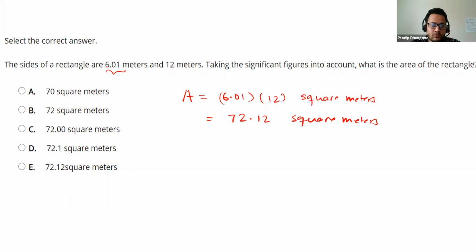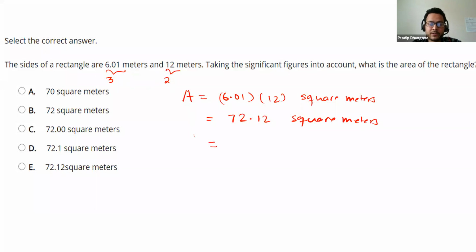So one side has 1, 2, 3 significant figures, and the other side has 2 significant figures. Whenever we multiply or divide, our final answer will have the least number of significant figures. So between 3 and 2, the least is 2.